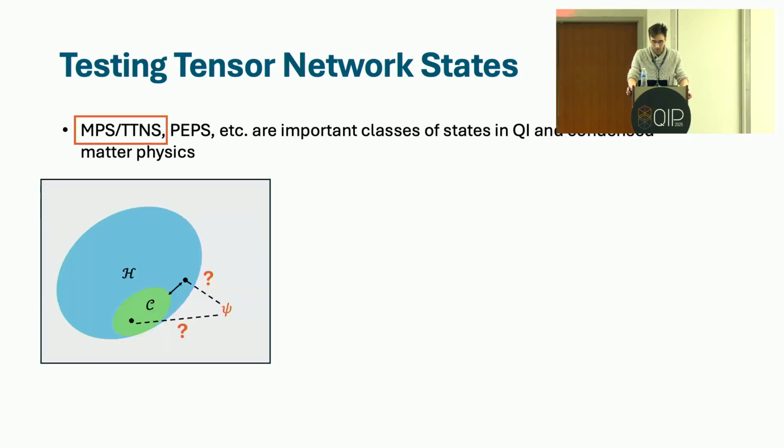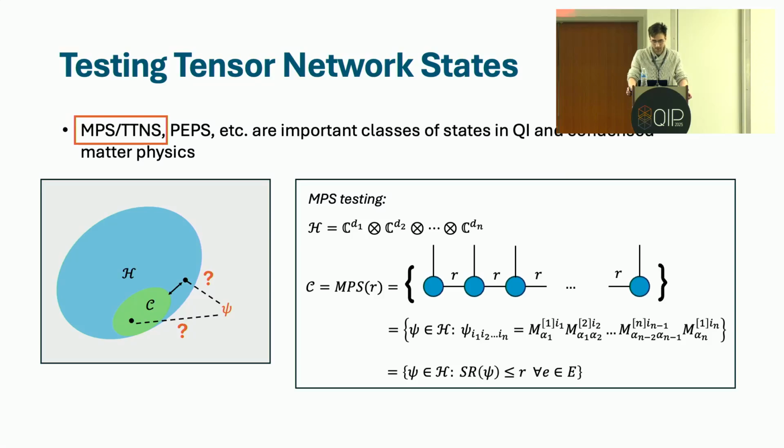So how might you instantiate property testing for such a class of states? Well, for matrix product states, the relevant Hilbert space is a tensor product Hilbert space describing n qubits. And the restricted set C is the set of all states that look like this in tensor network notation. This is equivalent to saying that the amplitudes can be computed by multiplying matrices together, each of whose dimension is restricted to be at most r. Here, r is the bond dimension. And this turns out to be equivalent to yet another description, which is the set of all states whose Schmidt rank is bounded by r with respect to every edge on this 1D lattice.